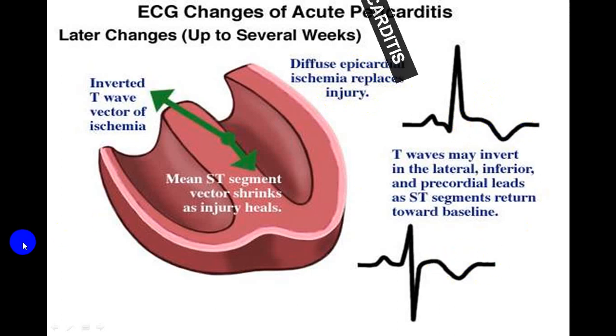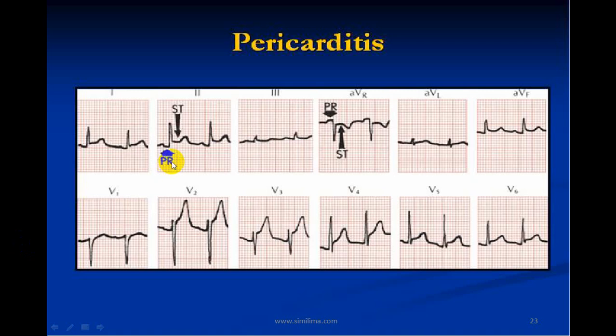But classical changes what you get in a pericarditis, you can see this ST segment elevation with concavity, and PR changes will be seen best in aVR. You can see an ST segment changes with concavity. So there is a J point elevation in multiple leads. Lead 1, lead 2, we can call V2, V3, V4, V5, V6, even in aVF, there is multiple leads.